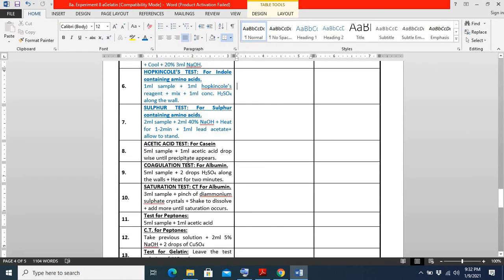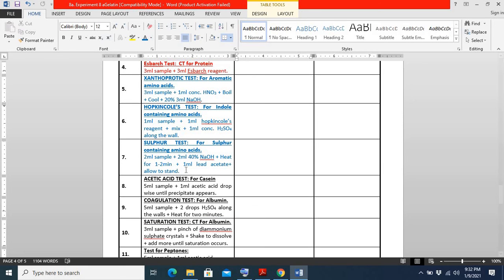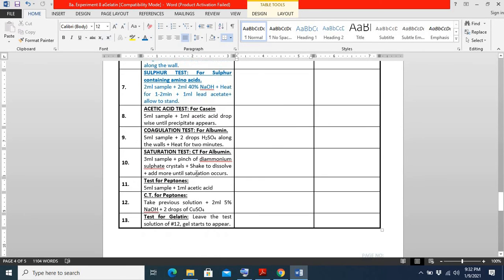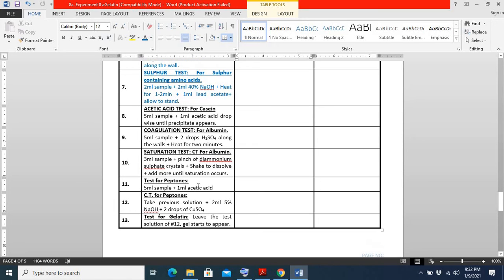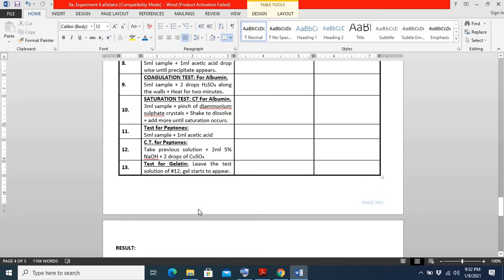After identifying the type of amino acid in the given sample, we find out which particular class of protein is actually present in the unknown sample.